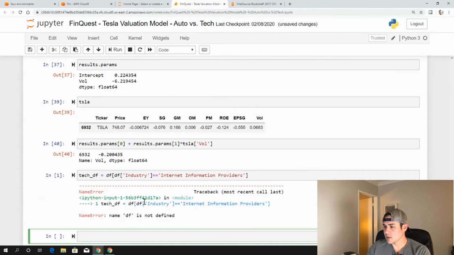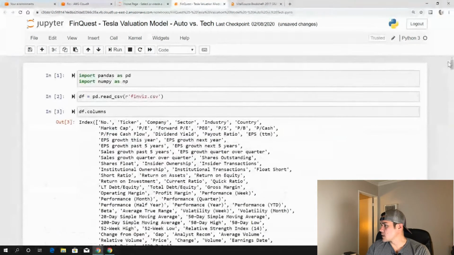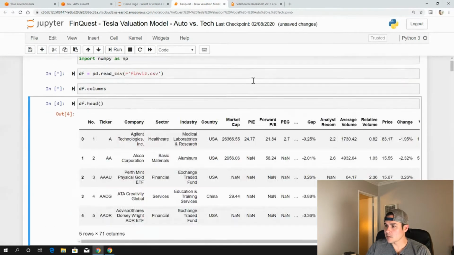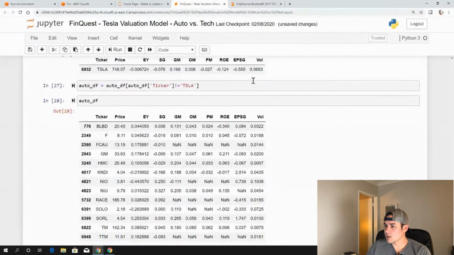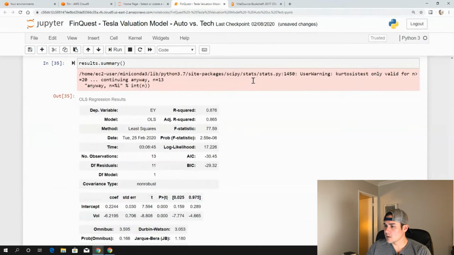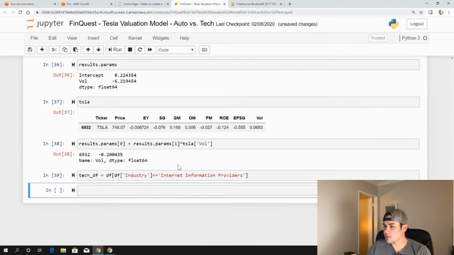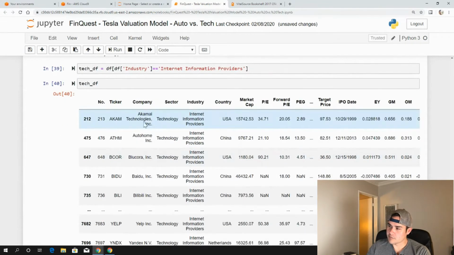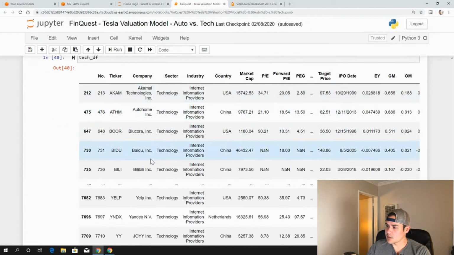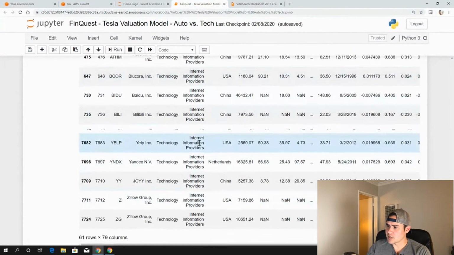So let's run that. DF is not found. That's because I need to run through this again, so I'm just going to run all through this. Let's see if that works. Yep, it did. Now let's see what the tech data frame looks like. Here we go. You can see we have Commute Technologies, Yelp, Baidu, Zillow. I believe Google's in here if you look through it.